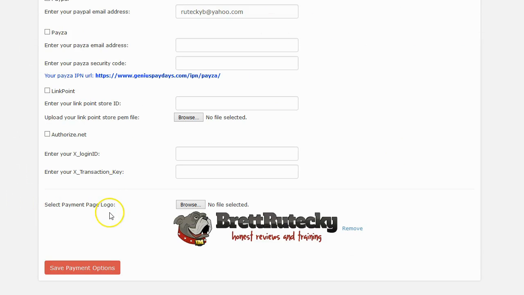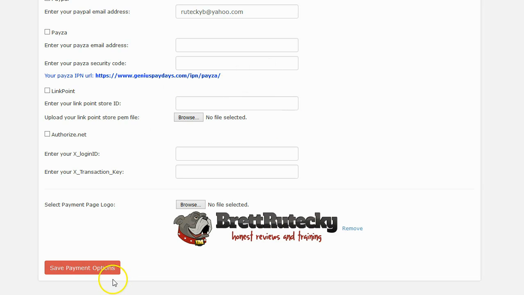On the very bottom, you're going to want to put in your payment page logo. On the checkout page, there's a spot for a logo. If you don't put in your own logo, it's going to show the Genius PayDays logo. And you don't want it to show the Genius PayDays logo, because you don't want to be advertising Genius PayDays on your checkout page. You want your checkout page to have your company's branding. So I've just uploaded my Brett Ritecki logo. If you don't have a logo, just go over to Fiverr and get one made for $5. Upload it in here so it looks good on your checkout page and you're branding yourself, not Genius PayDays.